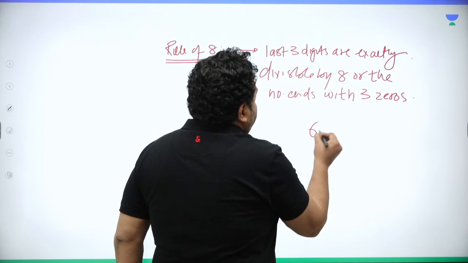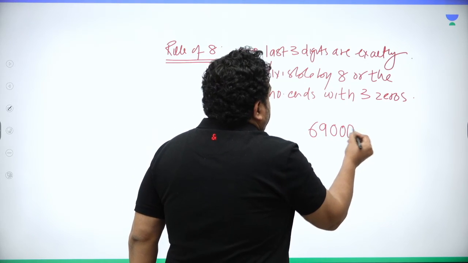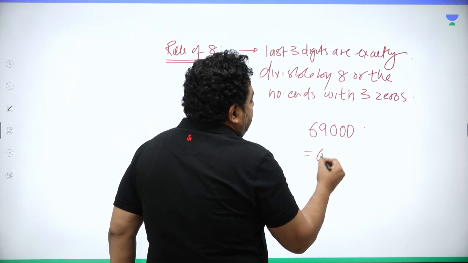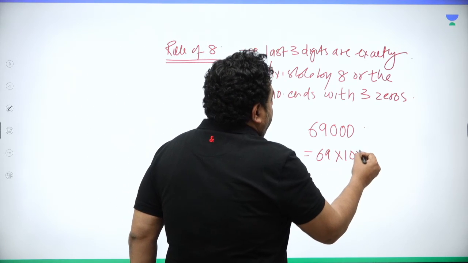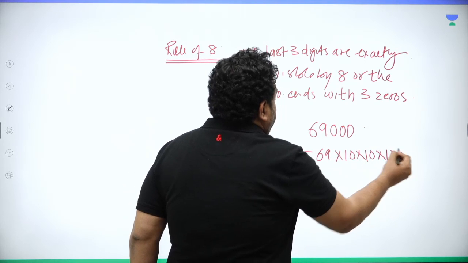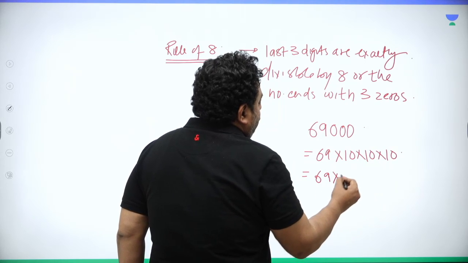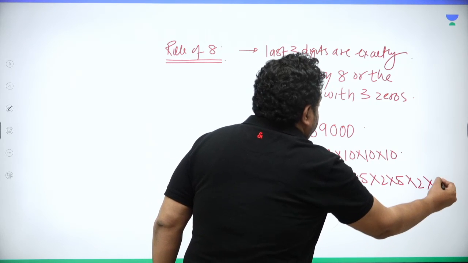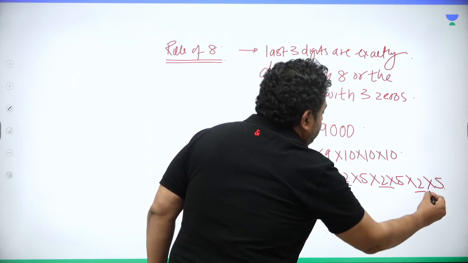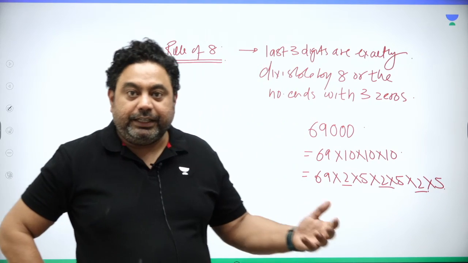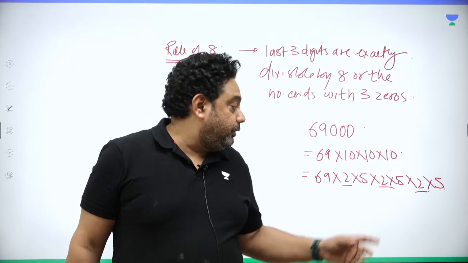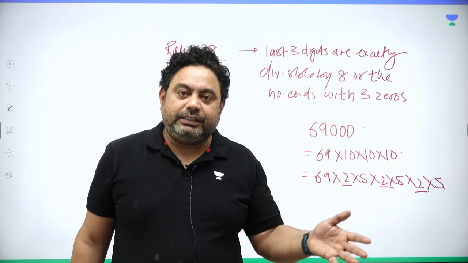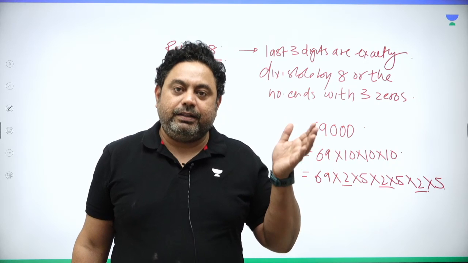So I say, what about 69000? This is exactly divisible by 8. Why? Because it can be written as 69 into 10 into 10 into 10, which would give you 69 into 2 into 5 into 2 into 5 into 2 into 5. So there are three 2's, and that would make 8. So the number is exactly divisible by 8. So any number which is ending with 3 zeros is exactly divisible by 8.